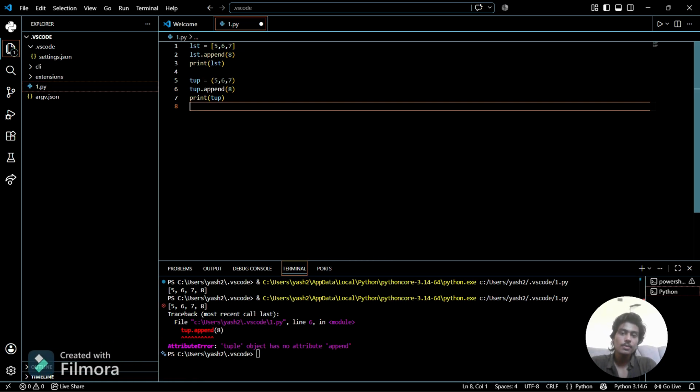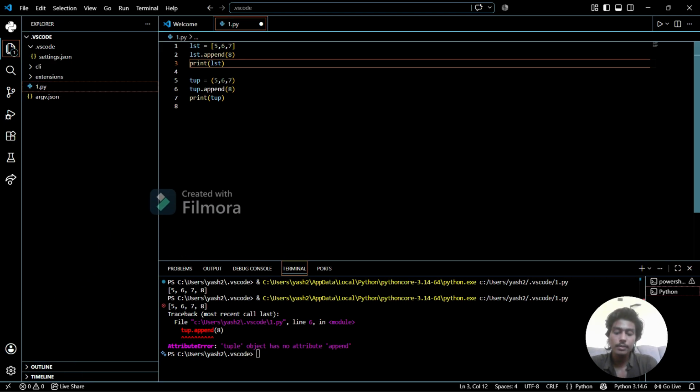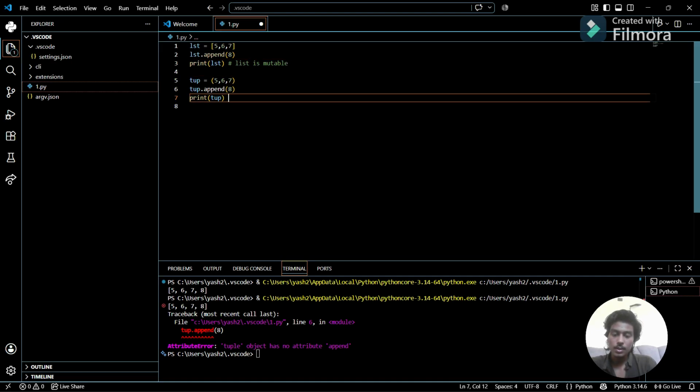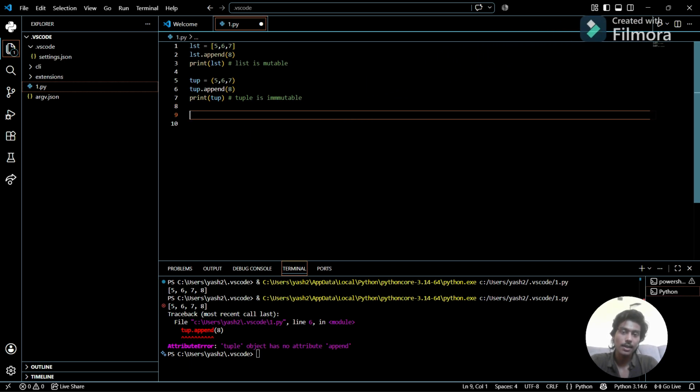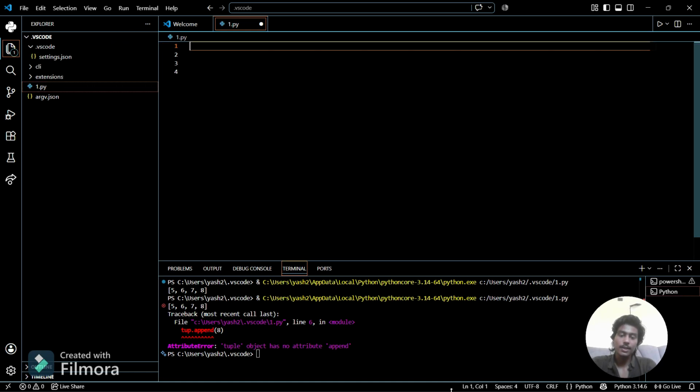So that is the difference between mutable and immutable. So here we can say that list is mutable and tuple is immutable. So that is the difference between list and tuple. Lists are mutable, that we can change in the lists, and in tuples we can't change anything in the tuple once it is stored. So tuples are immutable. Now move to the next topic.